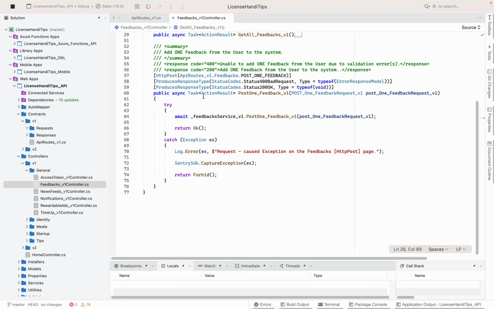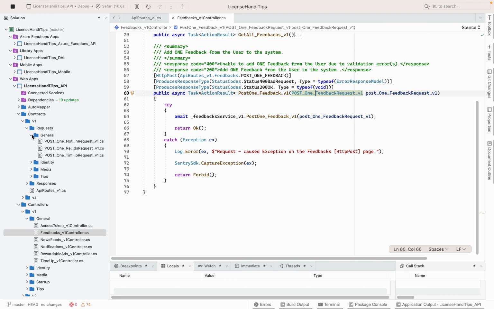So here we're gonna produce a 200. If everything is okay, it's gonna be of type void. This is what I want to focus on. It's gonna receive the request packaged as a request, right? So let's go and take a look at that from request, general.